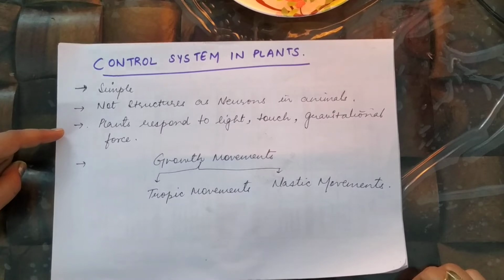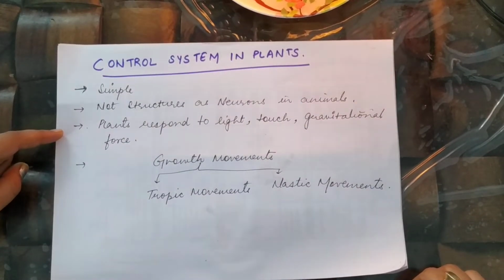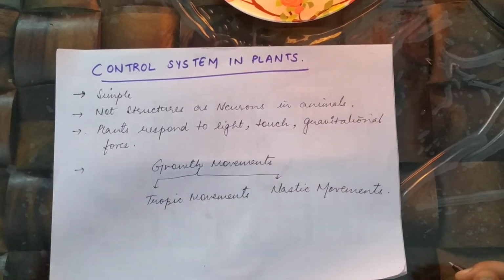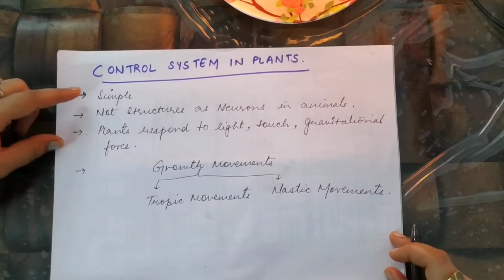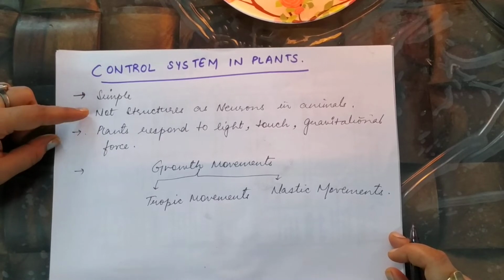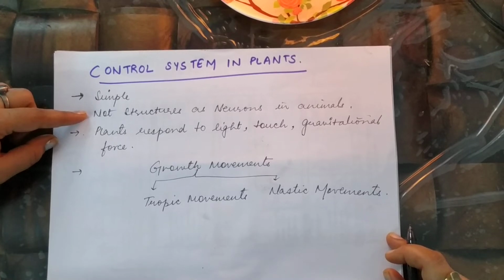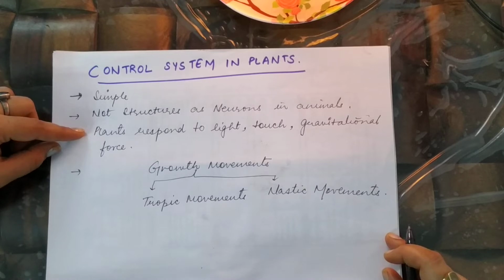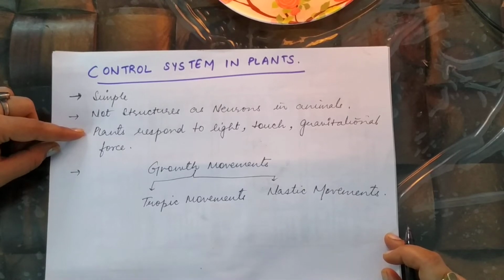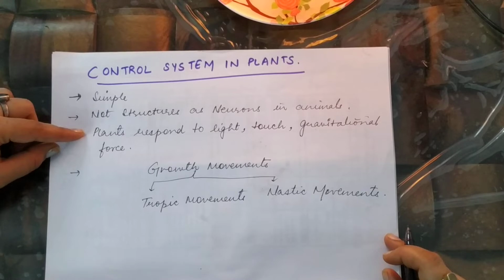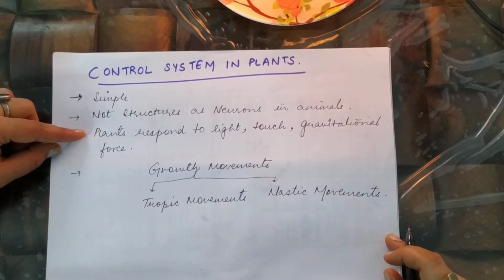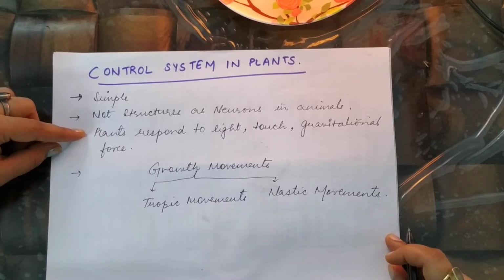Plants, as you all know, do not have neurons or a nervous system. So the only kind of coordinating system in plants is chemical. Now the control system in plants is simple. There are no structures such as neurons, which are present in animals; they are absent in plants. Plants also respond to light, touch, gravitational force, etc. When they respond, that means there is some control system occurring in them, which is helping them to give responses to the different stimuli.